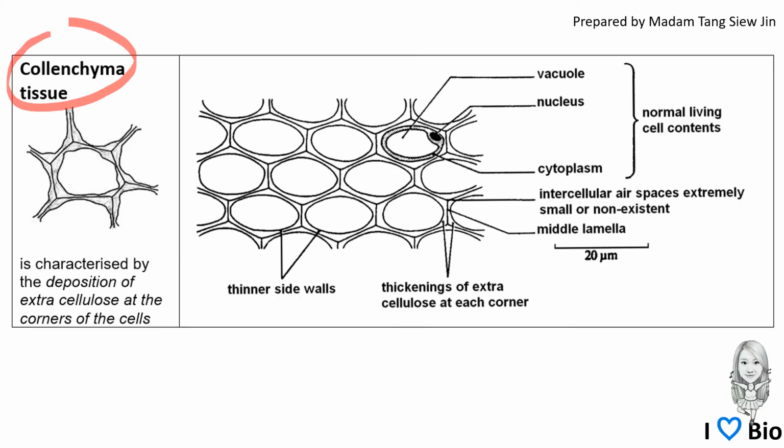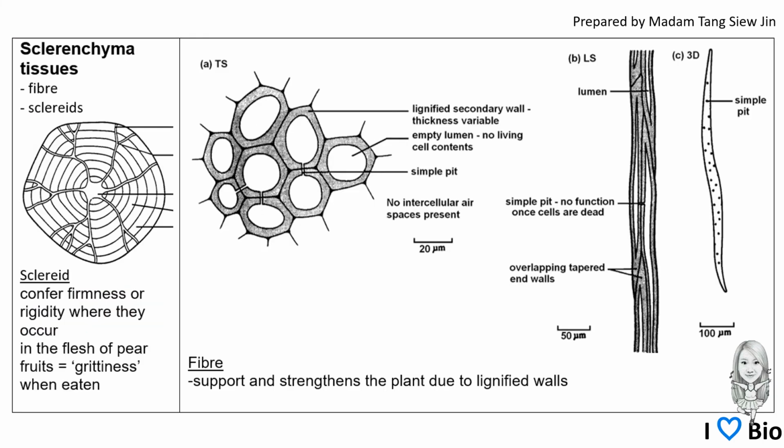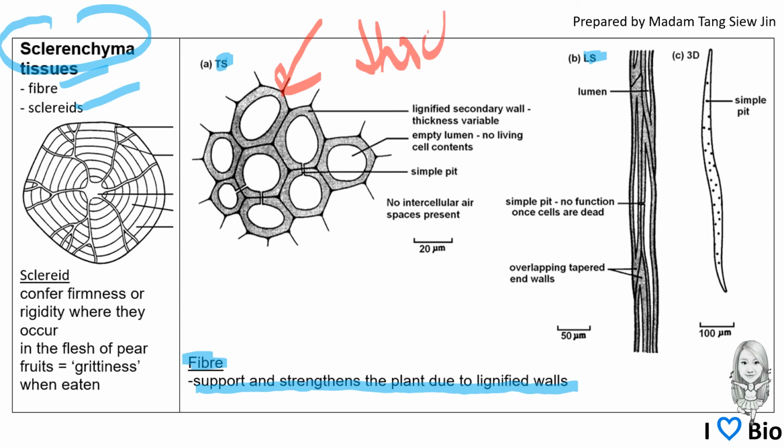And for the collenchyma tissue, you can see that the corner of the cell wall is thick. That is the deposition of extra cellulose at the corner of the cell. Examples of sclerenchyma tissue are fibers and sclereids. Fibers support and strengthen the plant due to lignified walls. This is the transverse section of the fiber, and here is the longitudinal section of the fiber. What you can see here is that the cell wall is very thick.